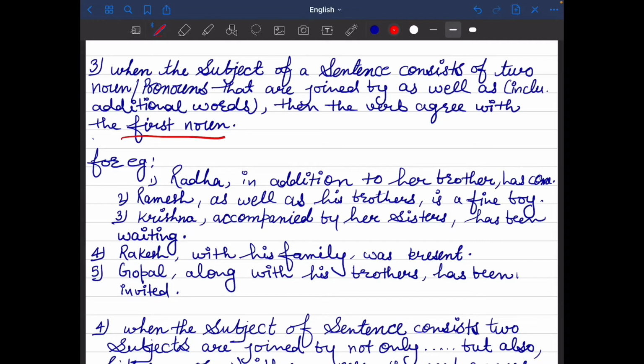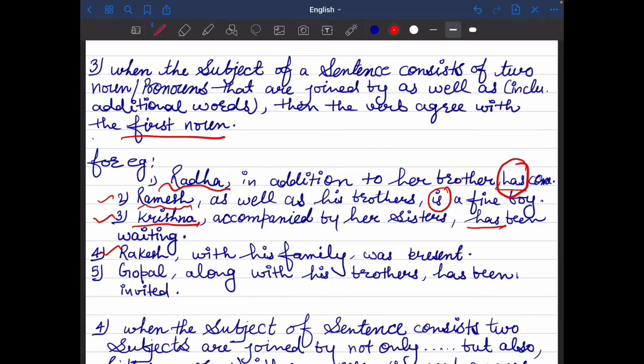For example, Radha in addition to her brother has come. Here we put "has" because of Radha. Radha is our first noun. That is why we have to put here "has". Ramesh as well as his brothers is a fine boy. According to Ramesh, we have to put here "is". Krishna accompanied by her sisters has been waiting. We have to put here "has" because of Krishna. Krishna is our first noun.